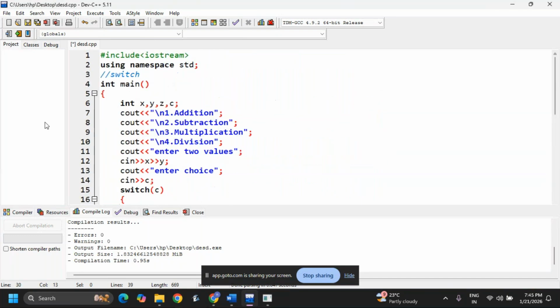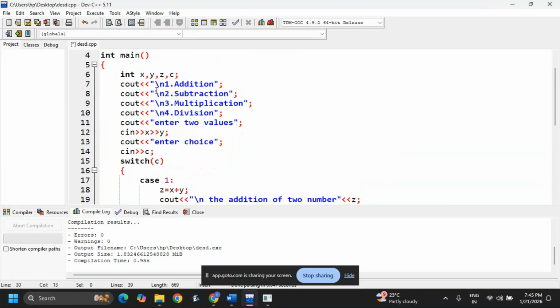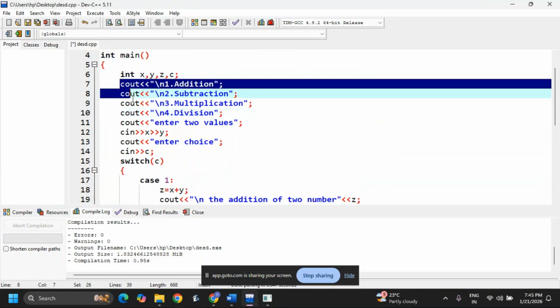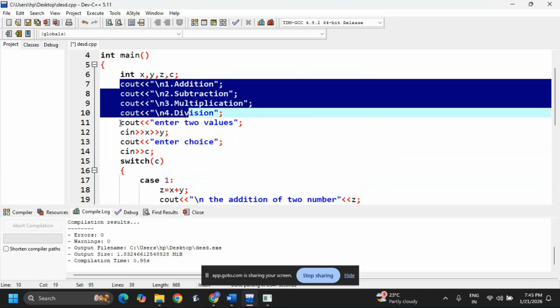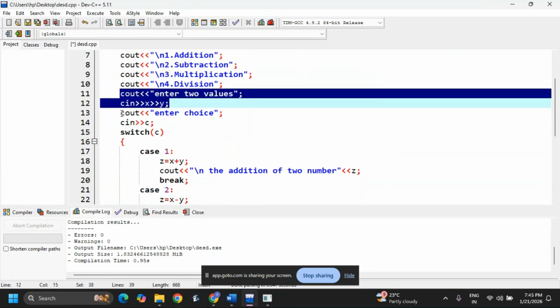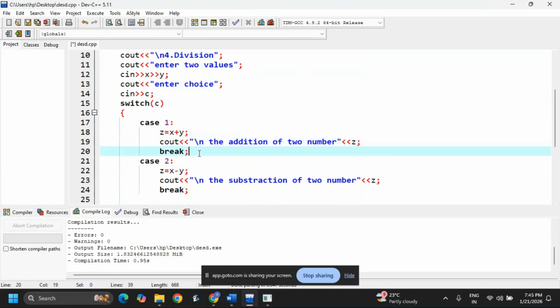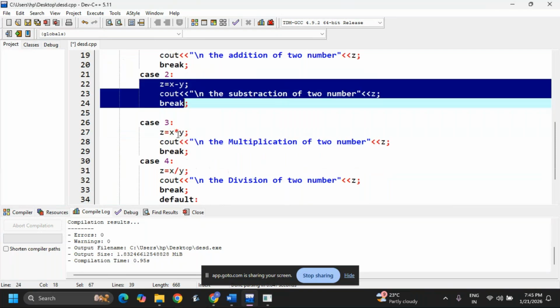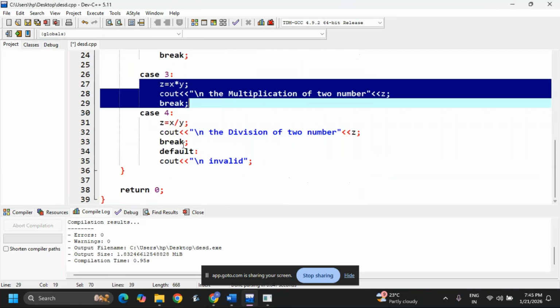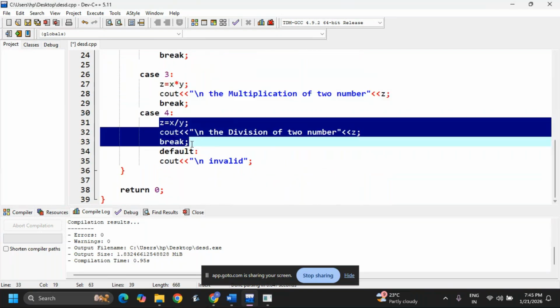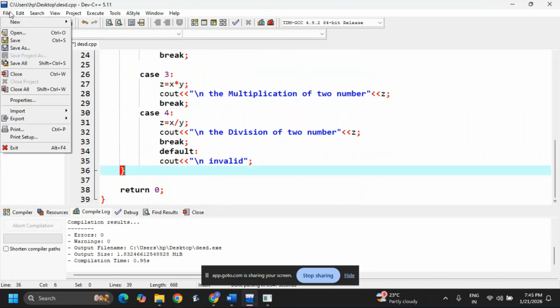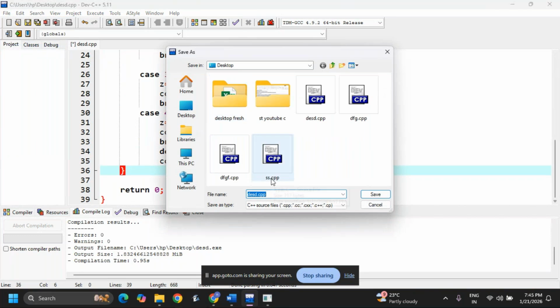Now you can see, observe, first I'm writing the variables, and this is for displaying, and this is for reading two values, and this is for reading the choice. If choice is first, then it will go to this. Choice is second, it will go to this. Choice is third, it will go to this. Choice 4, it will go to this. Now I am saving, save as in the desktop with some name.